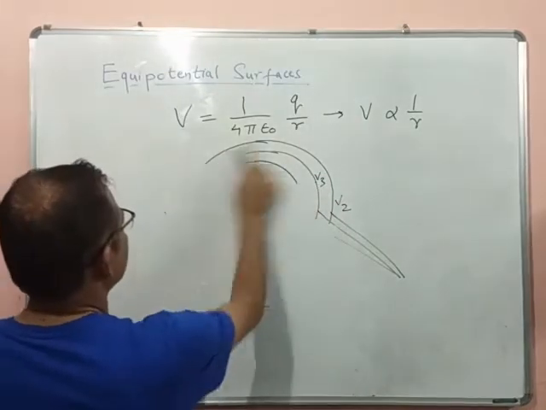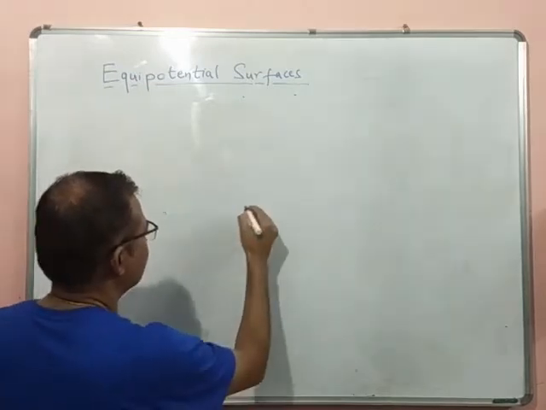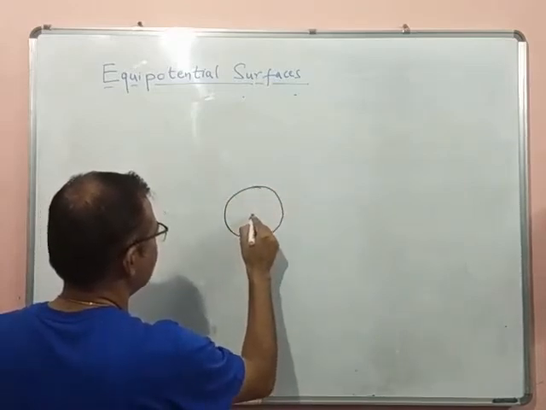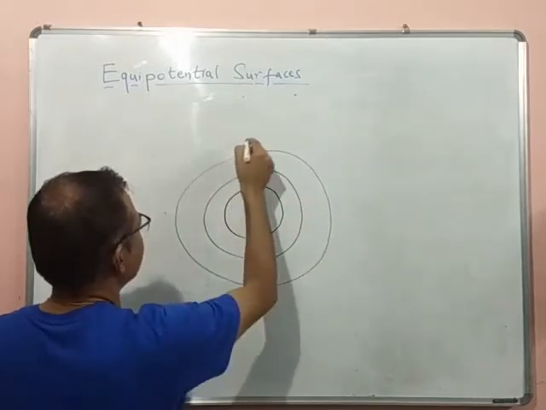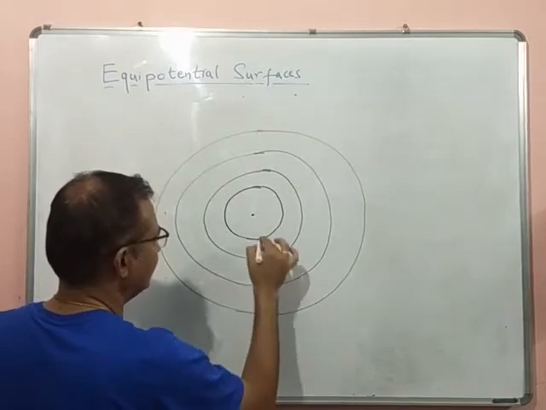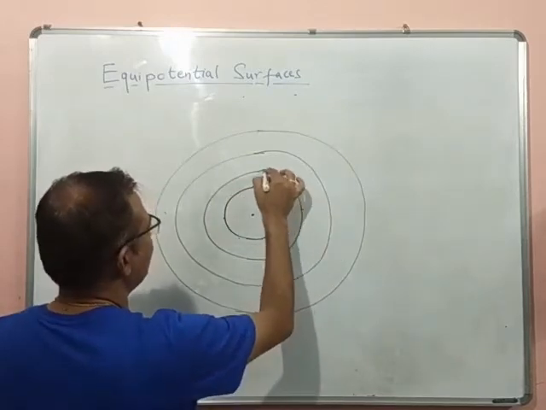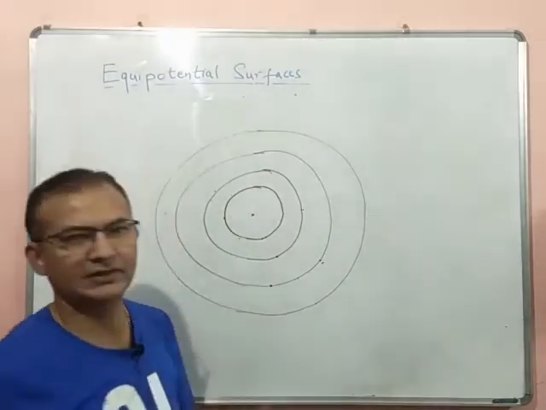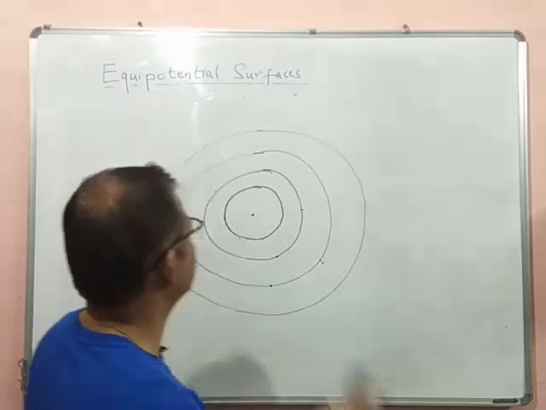I'll make it clearer. If there is a point charge here, the equipotential surfaces will be concentric spheres centered at the point charge. These are all equipotential surfaces. The potential of each is different, but on this sphere the potential is the same. Similarly, on this sphere too, the potential at every point will be the same, and the same for this sphere. So for a single point charge, the equipotential surfaces are concentric spherical surfaces.